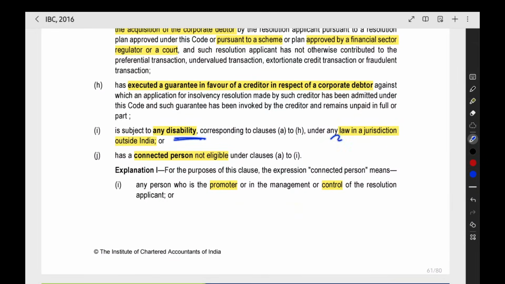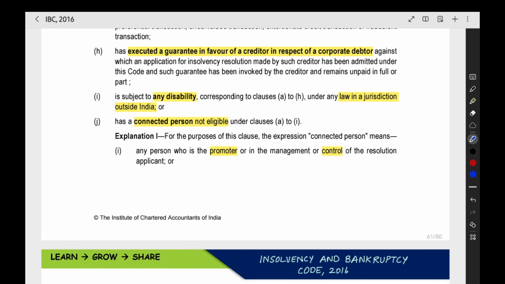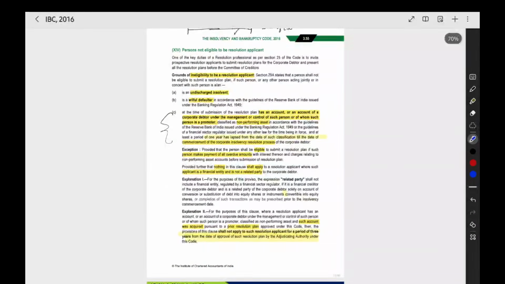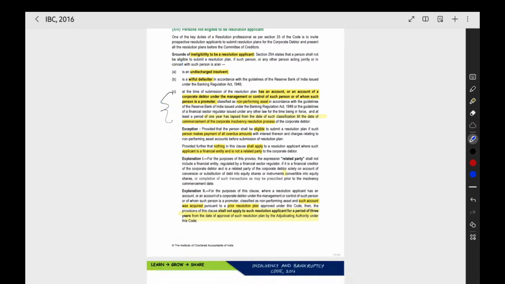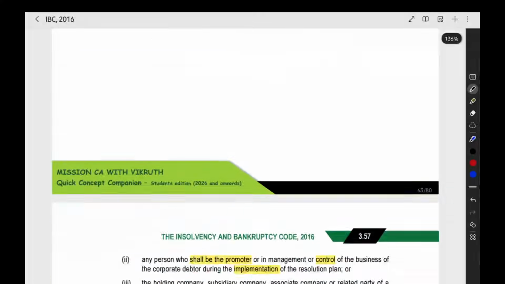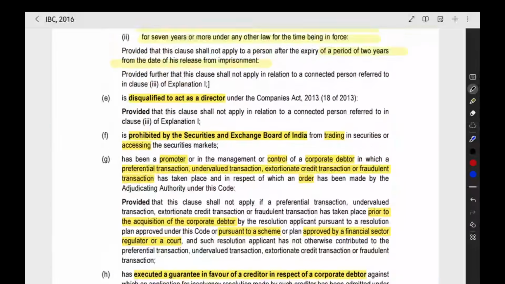Next, if subject to any disability under any law in a jurisdiction, like according to law he will not be able to do this, so that and all is given. Then, has a connected person not eligible under these clauses. Not only you, any connected person of you. You are having some connected persons. If those connected persons are not eligible under these points, then you are also not eligible. You are proper only, but the connected persons are not eligible, then the main person will also be not eligible. Now that's all about these points.